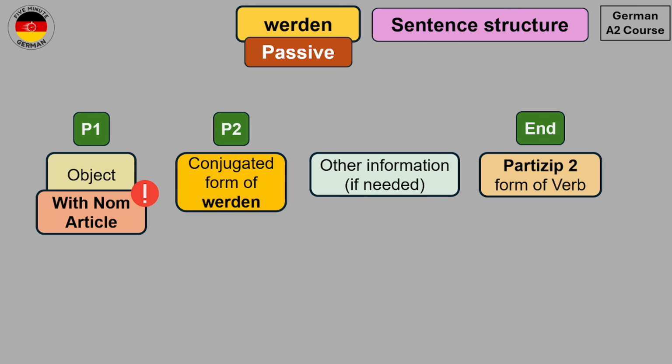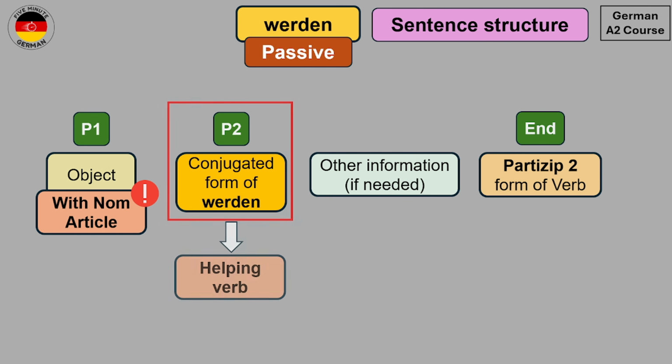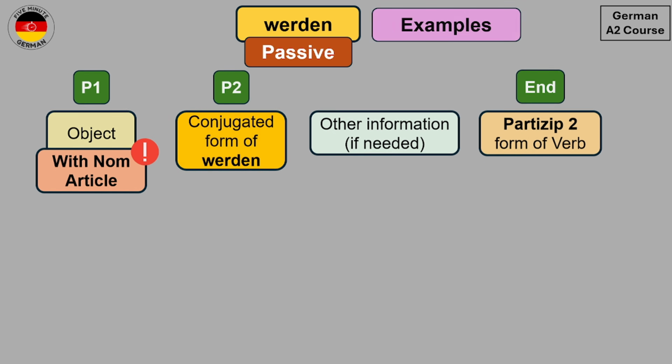Now, one more important point over here is that in case of passive, the verb werden is used as a helping verb. So it can have different meanings and the meaning depends upon the context in which it is used. Similar to haben and sein when they are used in the perfect form. Now let's take a look at different examples.